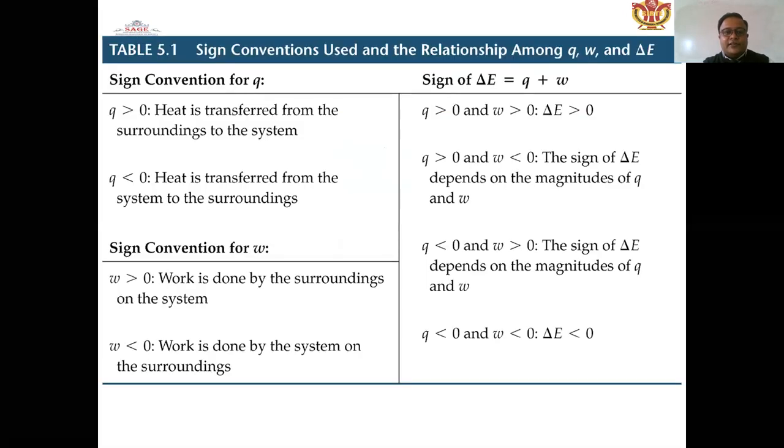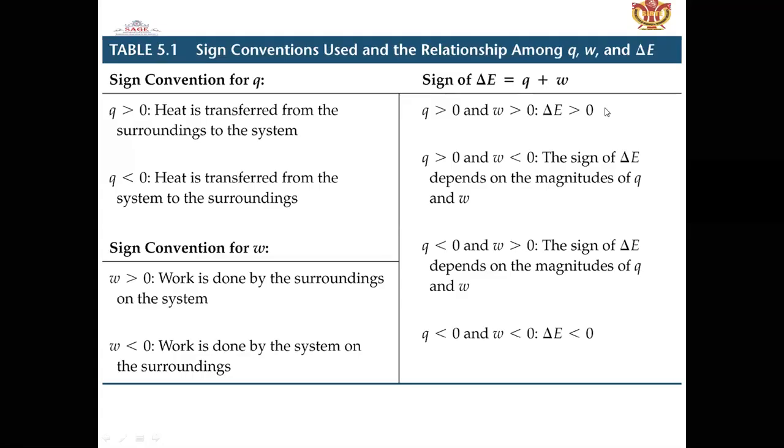So here the sign convention was already discussed in the first chapter of thermodynamics. When heat is supplied from the system to the surroundings, that is a negative sign. And when heat is supplied from the surroundings to the system, or heat is given up by the surroundings to the system side, that is a positive sign.